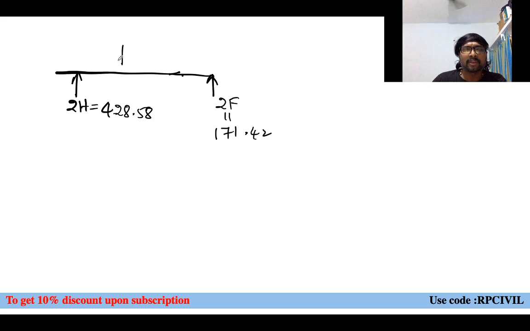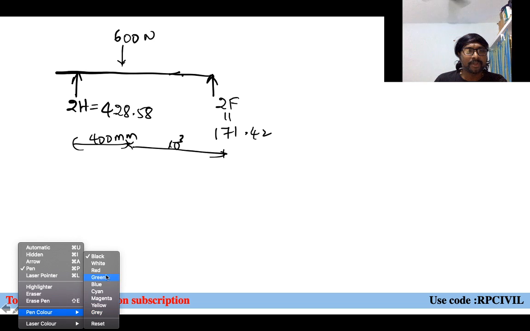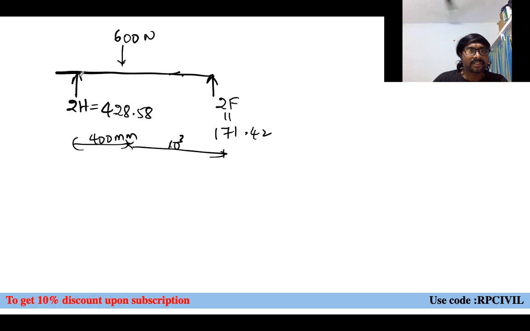And the load, where is that load acting? That 600 Newton load is acting at this place, right? 400 mm from this left hands, and 1000 mm from this right side, that is the feet, right? Now when you try to draw this SFD and BMD, just consider this.